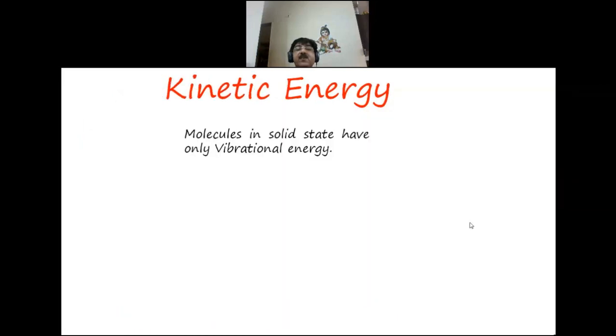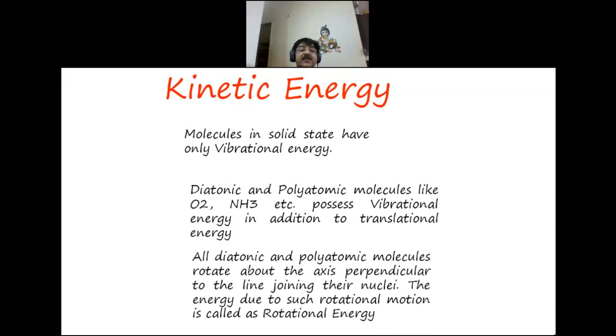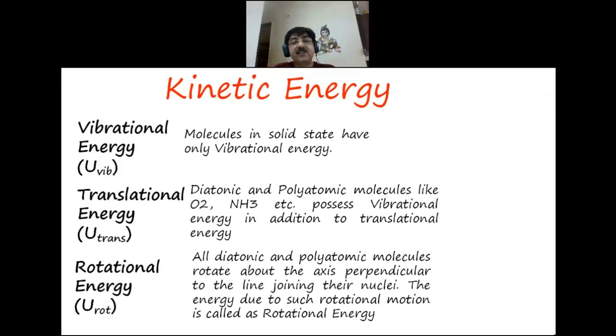Molecules in solid state have only vibrational energy. Diatomic and polyatomic molecules like oxygen, ammonia, etc., possess vibrational energy in addition to translational energy. And all diatomic or polyatomic molecules rotate about the axis perpendicular to the line joining their nuclei. The energy due to such rotational motion is called rotational energy. Vibrational, translational and rotational. Is it clear? So there are three forms of kinetic energy.